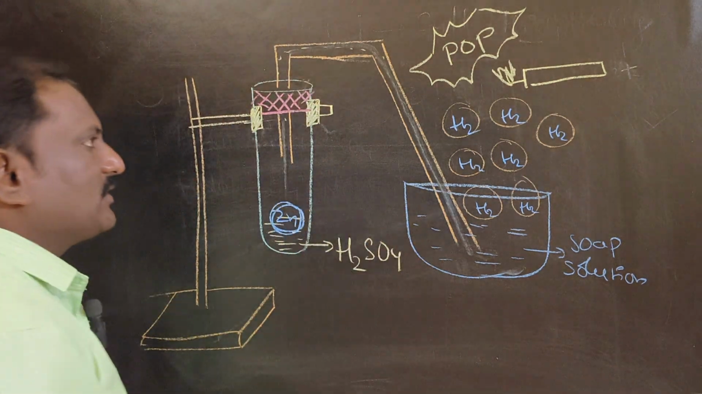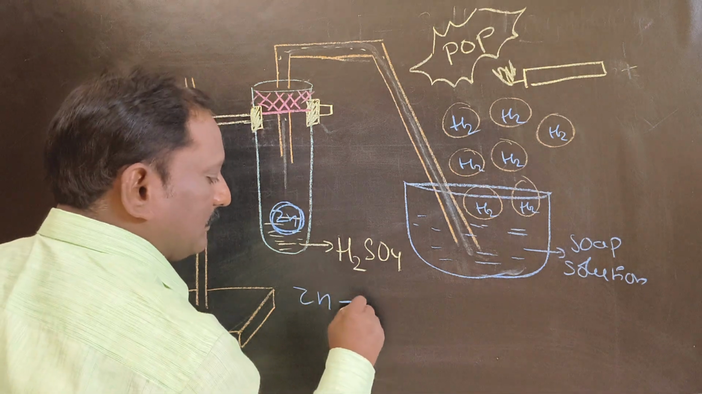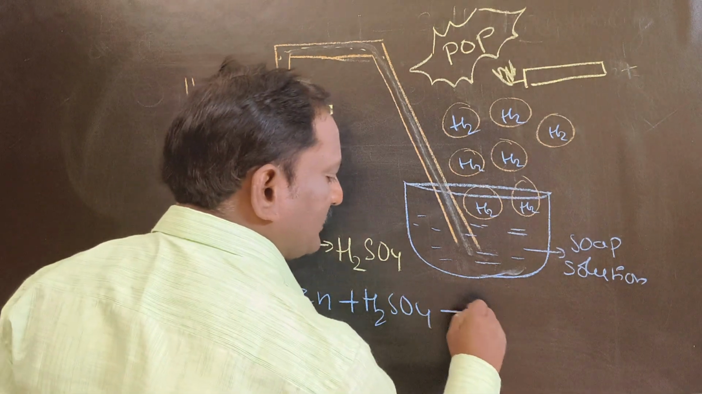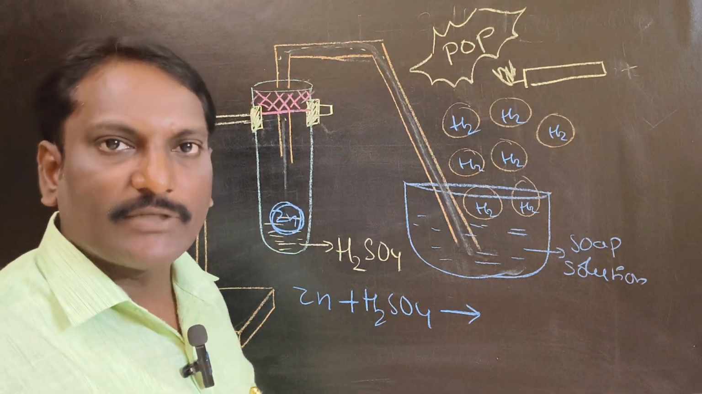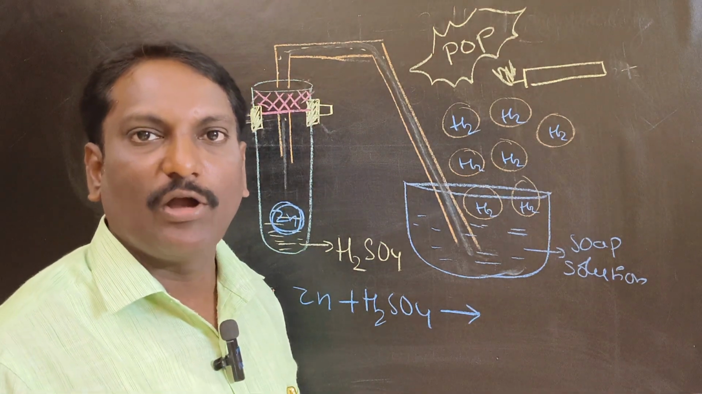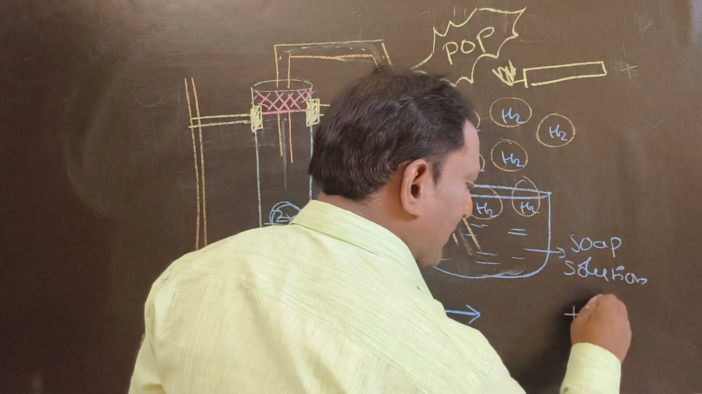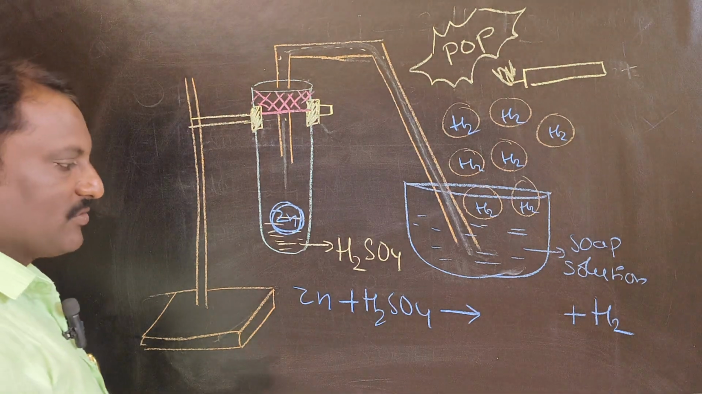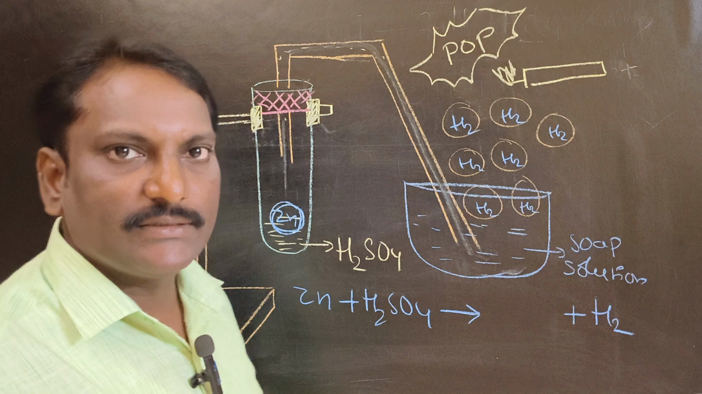Now let us write the equation for this one. Zinc plus sulfuric acid gives. Please remember the statement: generally, acids react with metal to give salt plus hydrogen gas. Leave a gap for salt, write hydrogen here. Let us frame the salt. Listen to me, salts are obtained from acids.